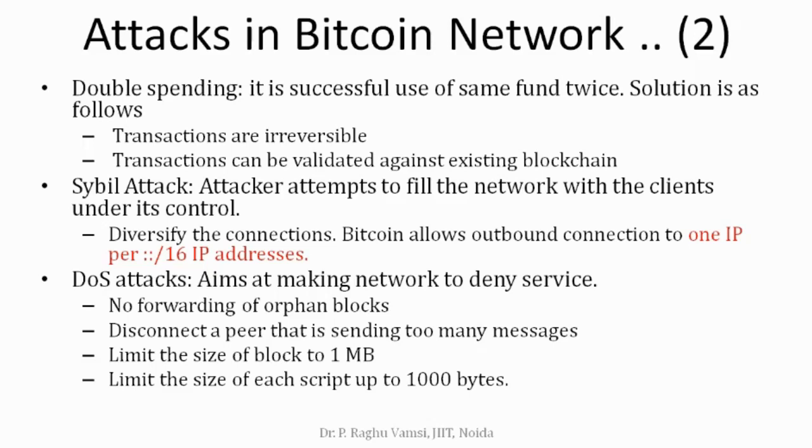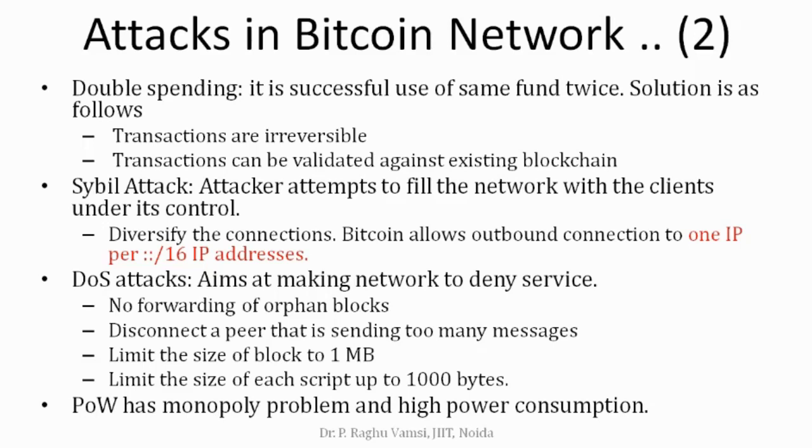A malicious peer can generate fake blocks or very large blocks and create congestion in the network. So that is the reason for limiting the block size to 1 MB, and also limiting the size of each script that runs on the blockchain network to a maximum of 1000 bytes. So these are some remedies taken to avoid the main attacks in the Bitcoin blockchain.